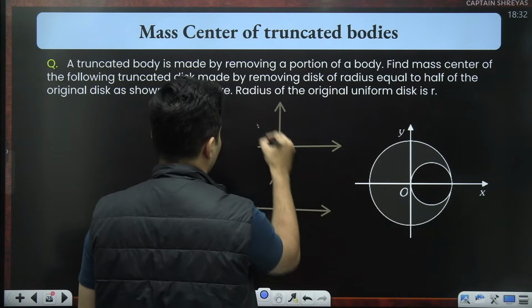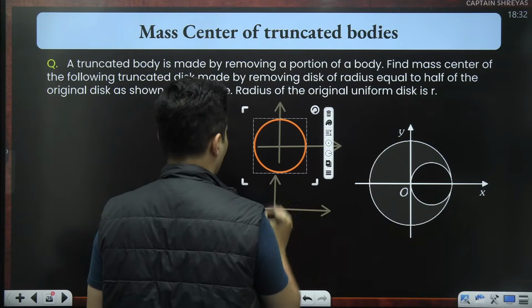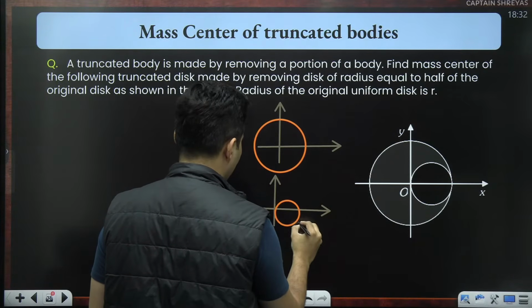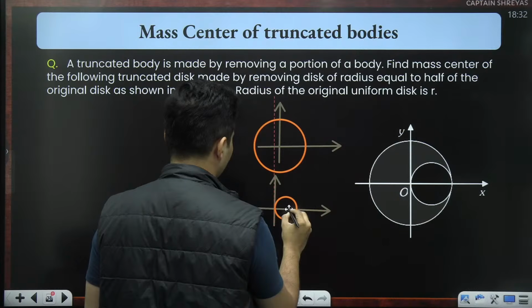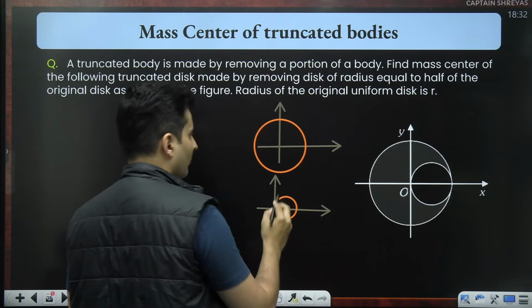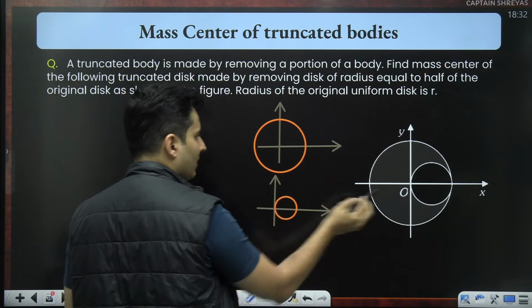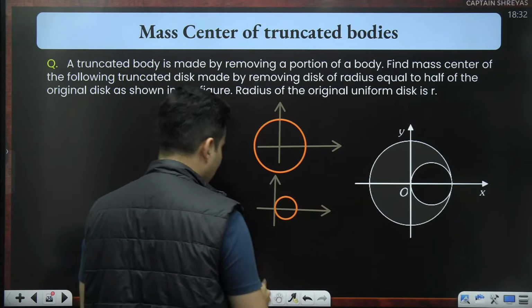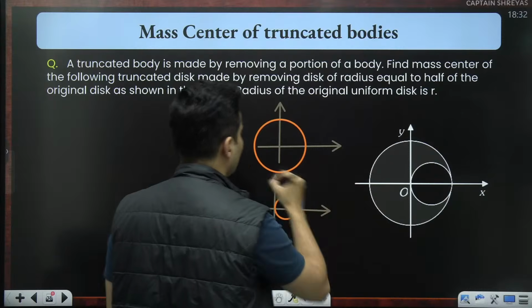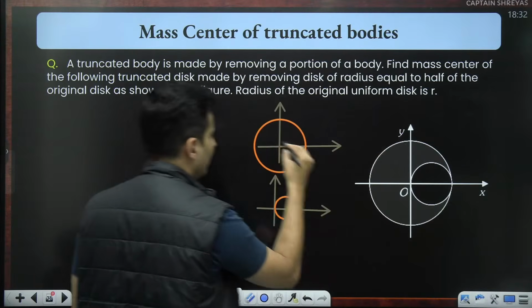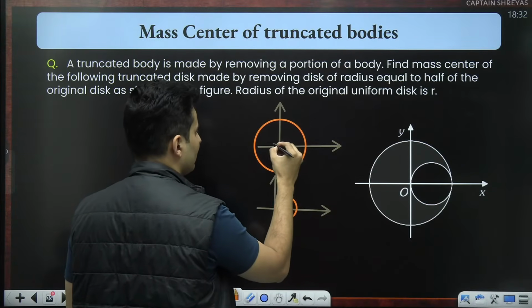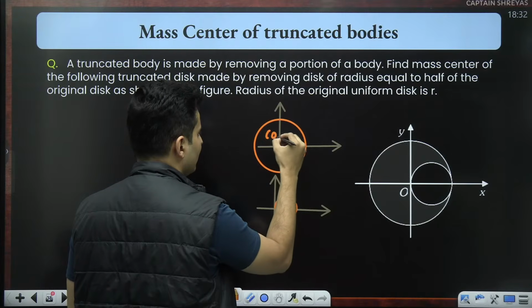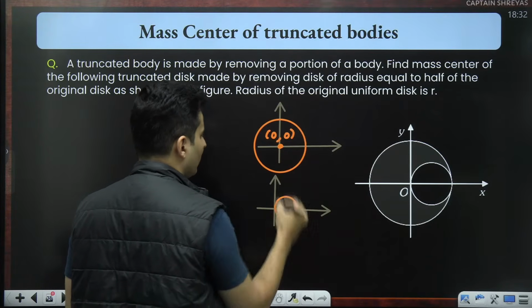So you had a big mass, and from that you have subtracted this mass. Don't change the coordinate system or else you will get a completely wrong answer. For that big circle, the center of mass was here and the coordinates will be 0, comma 0.